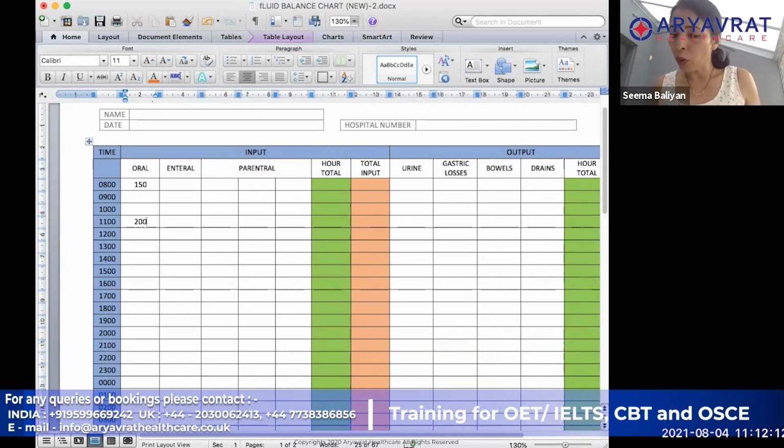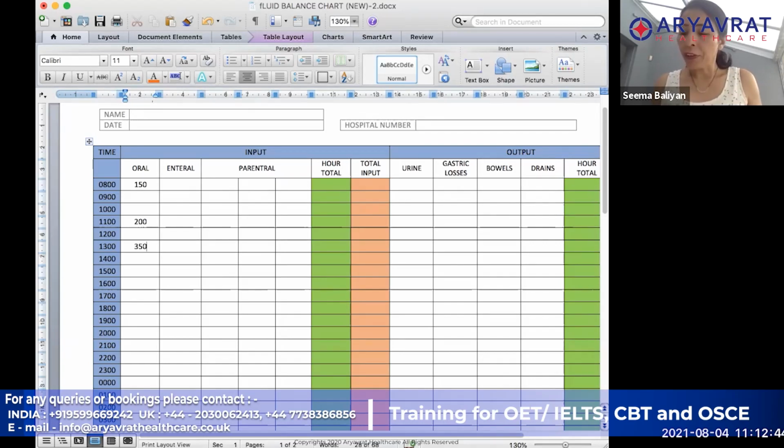The bowl of soup at 1300 hours is again 200 ml. He also had a cup of tea at 1300 hours, which we know is 150 ml. So it is 200 plus 150, which for this hour is 350. Are you with me?